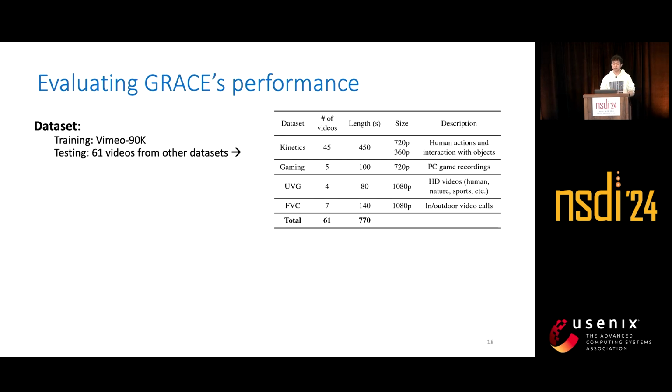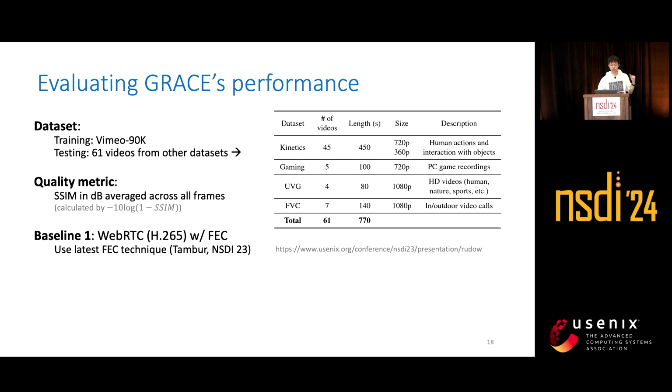We did a bunch of tests to evaluate the performance of Grace. First, we made a testing set of 61 videos from 4 public datasets, which are totally different from the training set, and it covers multiple different scenarios. We use the average SSIM in dB as the quality metric, and there are 3 major baselines. The first one is WebRTC using H265 and FEC.